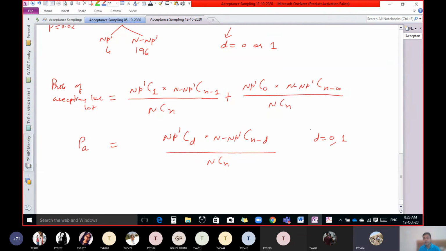Yes. So if my d equal to 0 or 1, then I have to find out the probability, and after that we have to add. So do you know what is the symbol for addition? Just a plus sign.